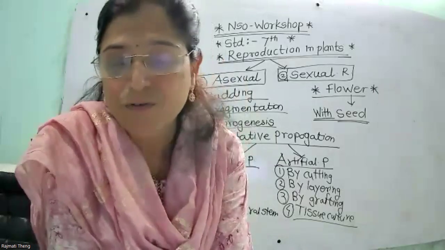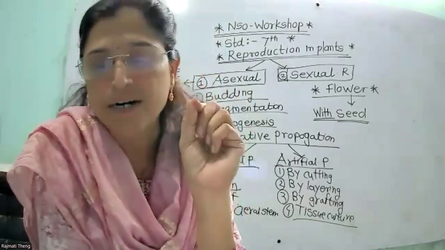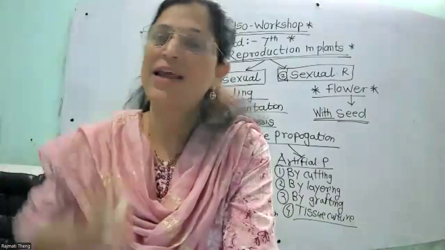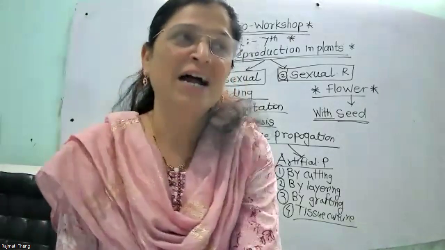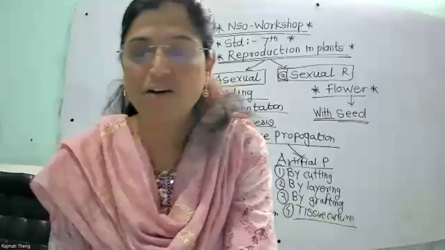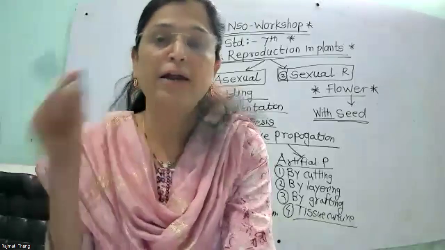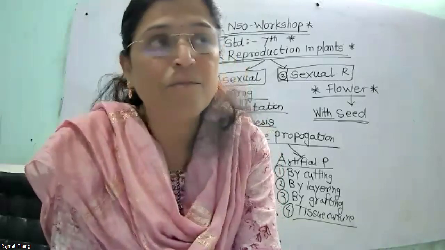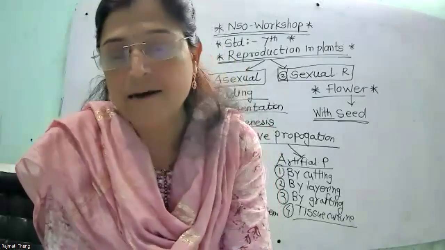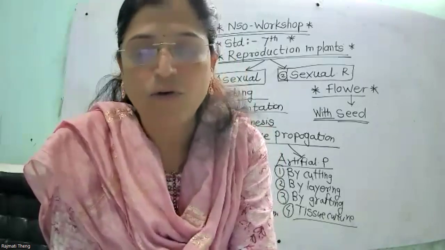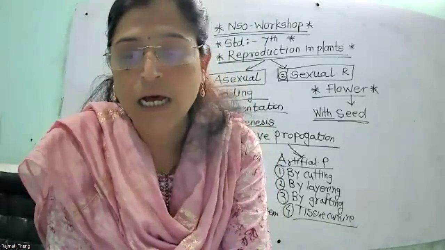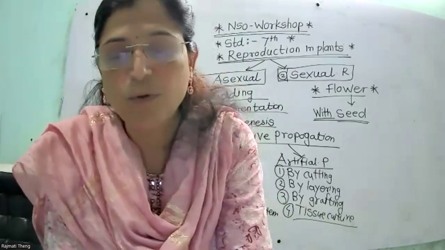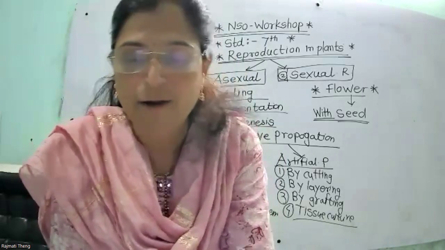So their leaves have buds on them. When that bud falls down in the soil, again new plants are reproduced with the help of buds, and buds are present on the leaves. So plants are reproduced through the leaves. Examples are Begonia and Bryophyllum, which have buds and help in vegetative propagation. The buds help in vegetative propagation.